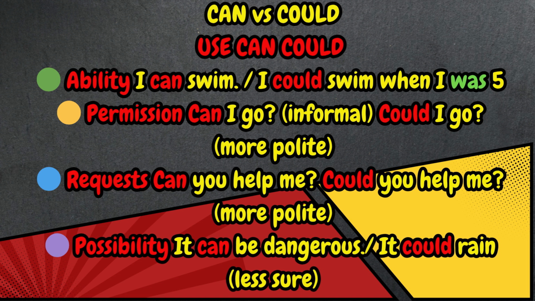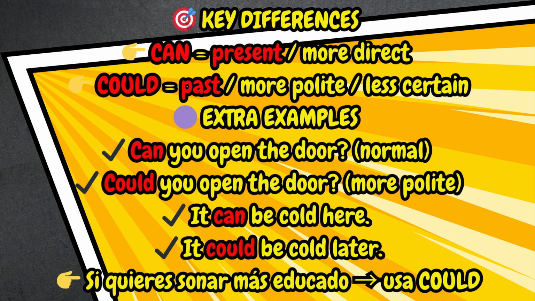Possibility: it can be dangerous. It could rain, less sure. Key differences: can is present, more direct. Could is past, more polite, less certain.